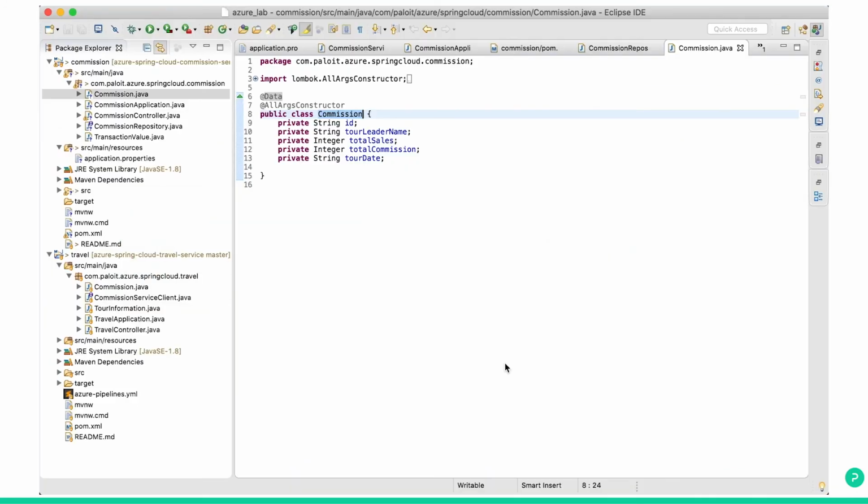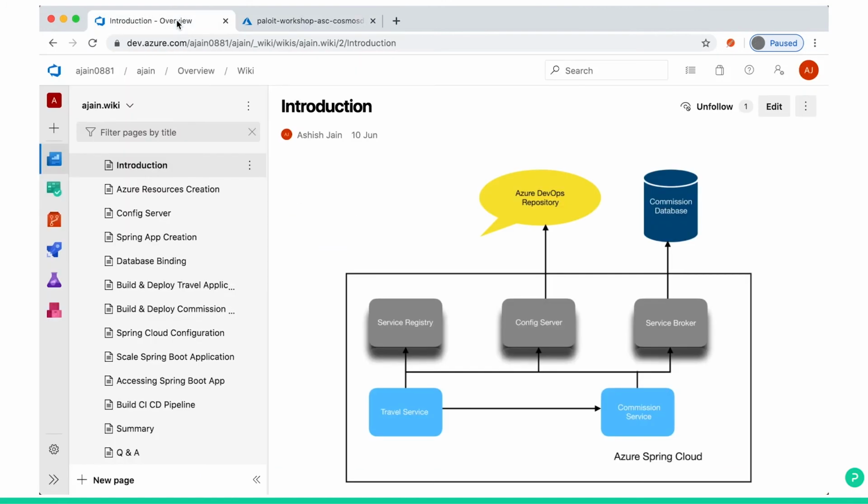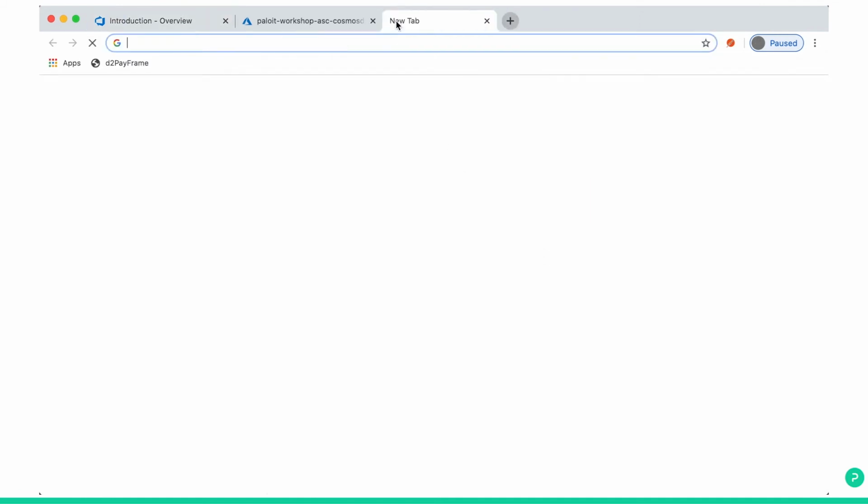One more important thing I'll explain here. Now our commission service is using the config server to read the configuration entry from a repository that is in Azure DevOps. Let's see what is inside the repository, what the YML file has.